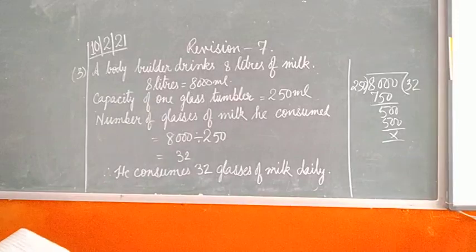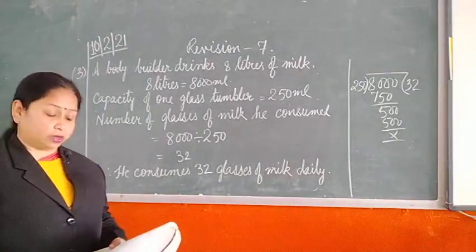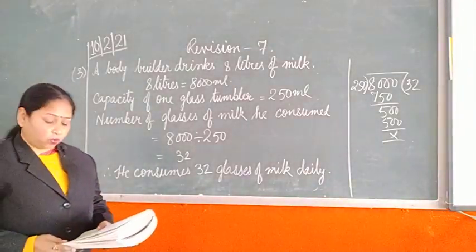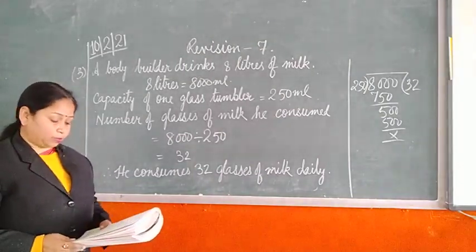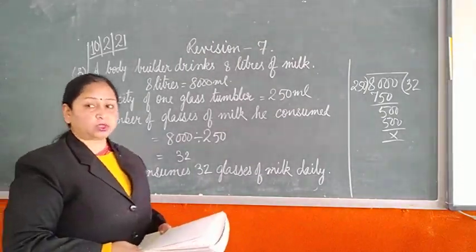Now the next question is, a bodybuilder drinks 8 liters of milk daily. If the capacity of one glass tumbler is 250 ml, how many glasses of milk he consumes daily?